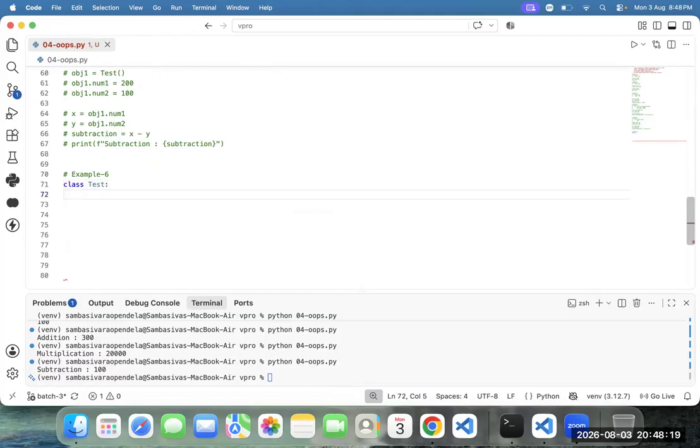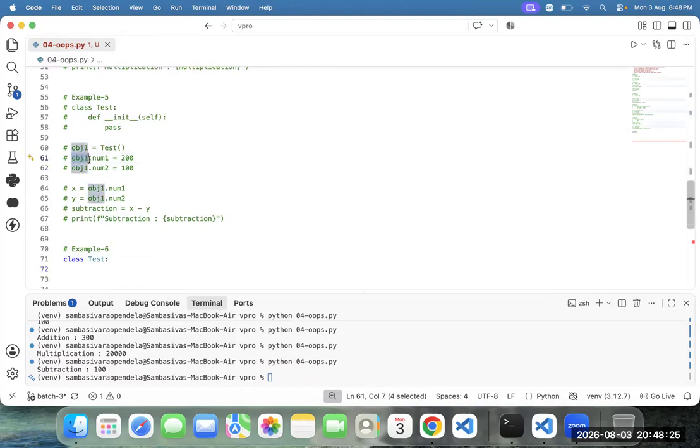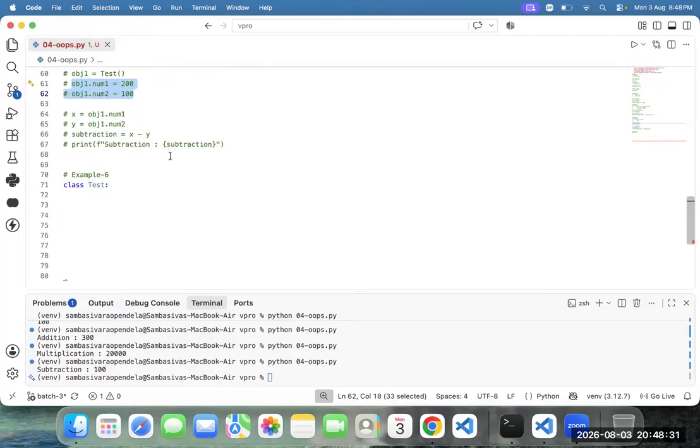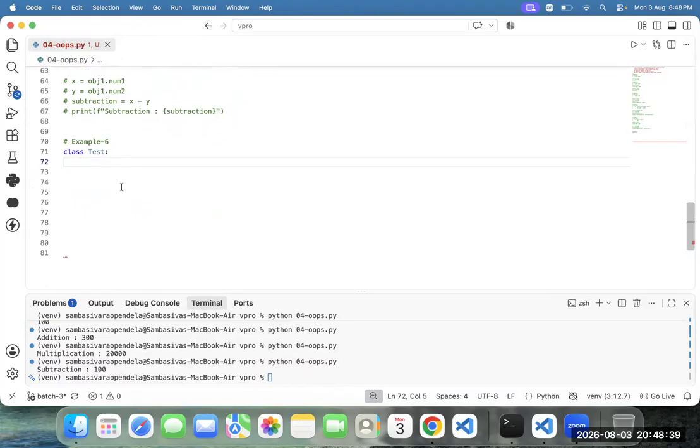Class Test. Ravi, up to now, we are working with the variables or not? Now I wanted to work with the functions, not variables. How to work with the instance functions? Here, definition addition one. Dasari, is it an instance function? How to recognize an instance function? If self is present, then this function is the instance function.